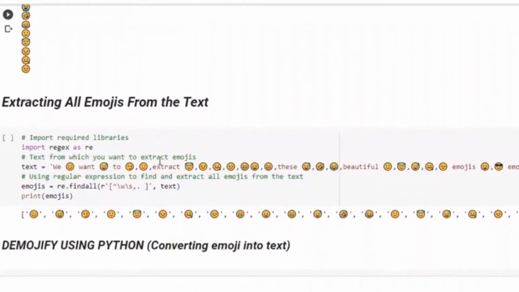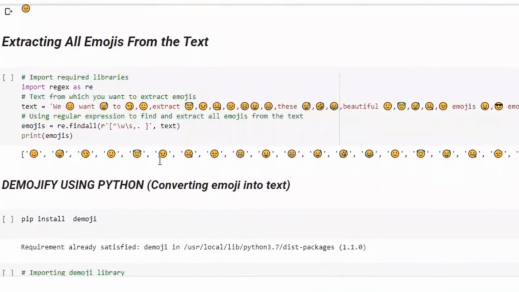The second one is extracting all emojis from a text. If we want to separate emojis and words from a paragraph, we can do this easily using regex. It helps us to separate emojis and we have to insert a text with emojis in it, and in the output we get just the emojis reflected.